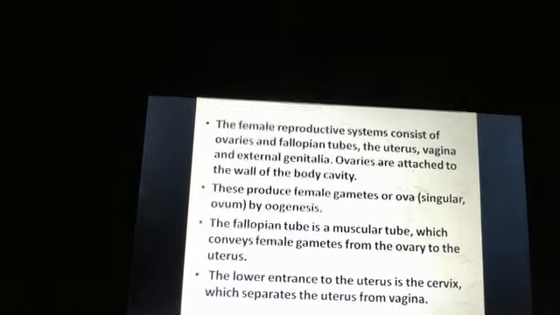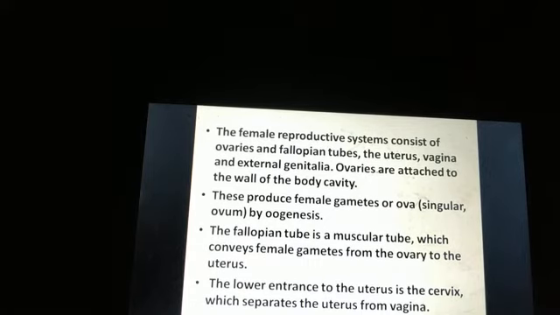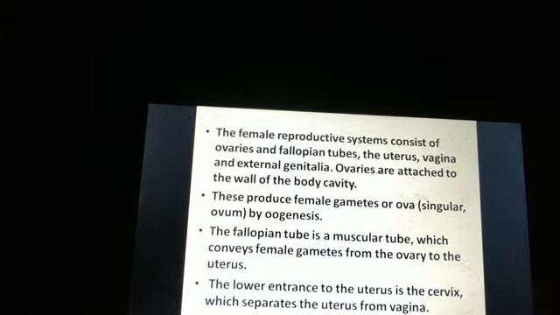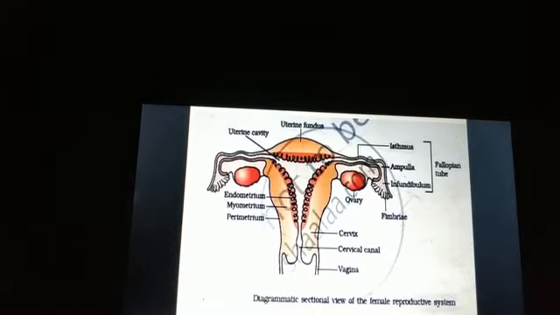The fallopian tube is a muscular tube which conveys female gametes from the ovary to the uterus. So this fallopian tube will convey the female gamete from the ovary to the uterus. The lower entrance to the uterus is the cervix, which will separate the uterus from the vagina.